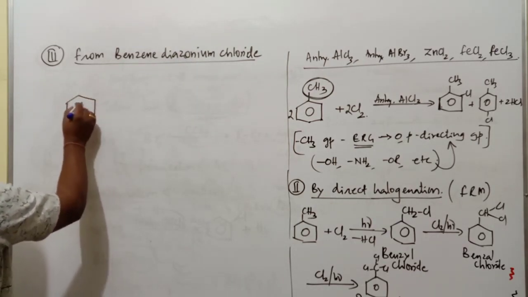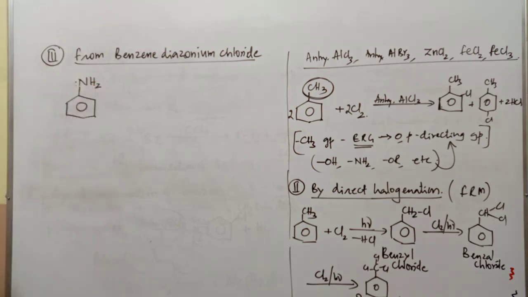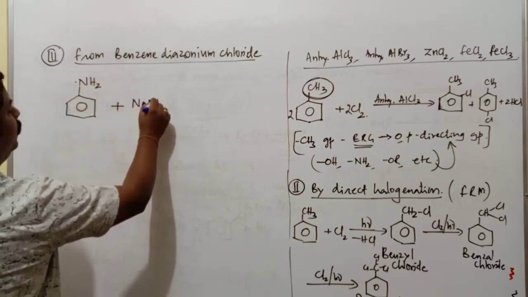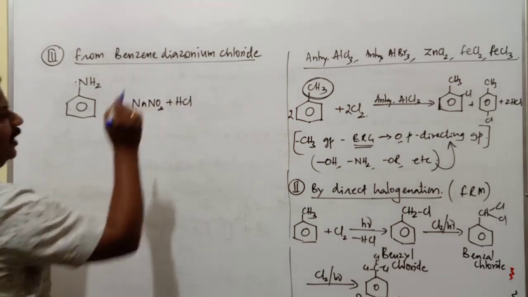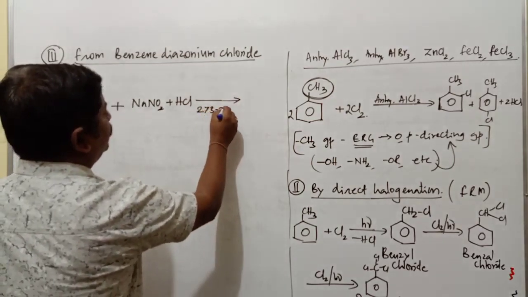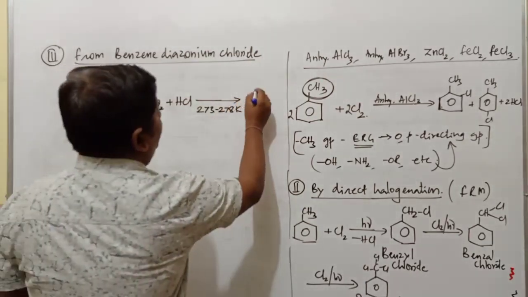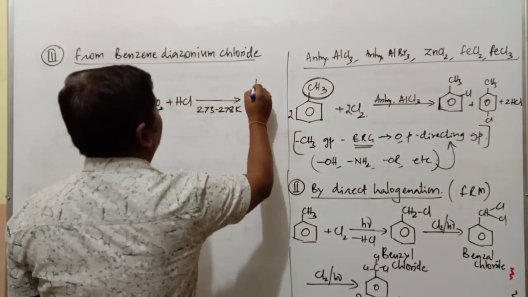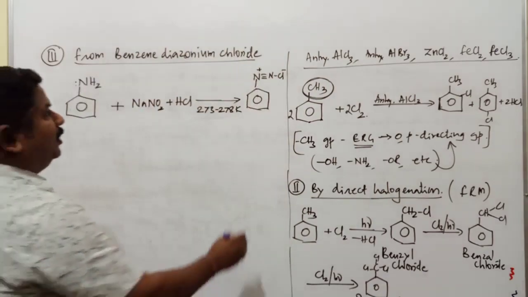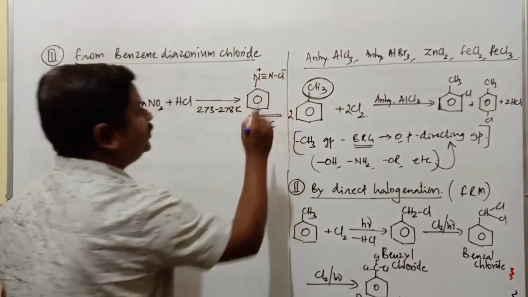Benzene diazonium chloride is obtained from the compound aniline. Aniline is a compound containing an NH2 group. When this aniline is treated with NaNO2 plus HCl at a temperature of 273 to 278 Kelvin, that is 0 to 5 degrees Celsius, the compound obtained in this reaction is N triple bond N plus Cl minus. This compound is known as benzene diazonium chloride.